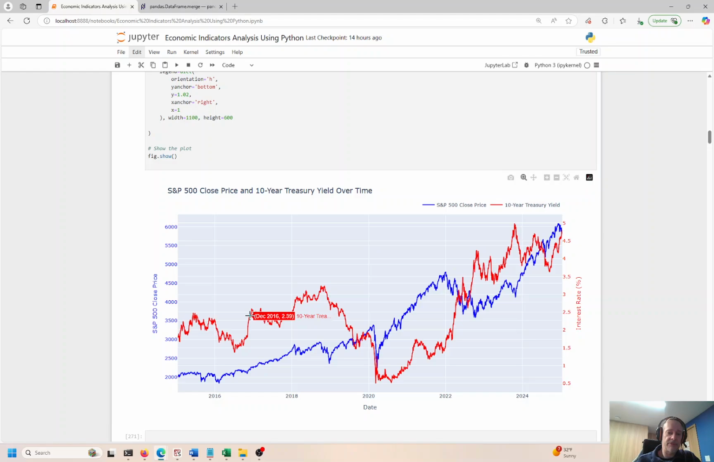This line plot I think is very useful. You can see the trend is from the lower left to the upper right. From 2016 to 2024, this is the last 10 years. The S&P 500 has definitely gained from 3,000 to almost 6,000, so 100%.